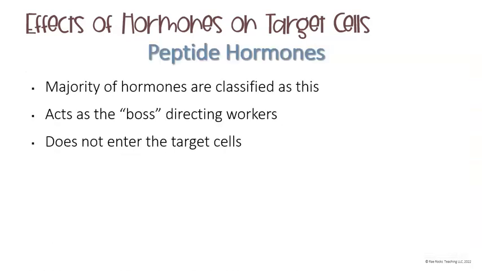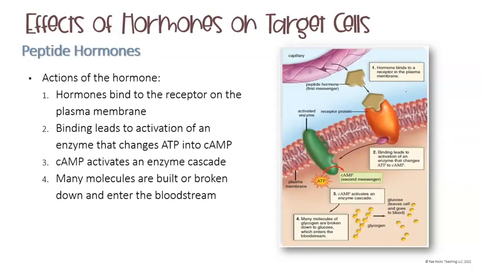Peptide hormones, on the other hand, are how the majority of all of our hormones are classified. These are going to act as the boss or the directors of the workers, and they do not enter the target cells. So the actions of the hormones are following the image as I go through these as well. The hormone is going to bind to the receptor on the plasma membrane, so it's outside of the target cell.